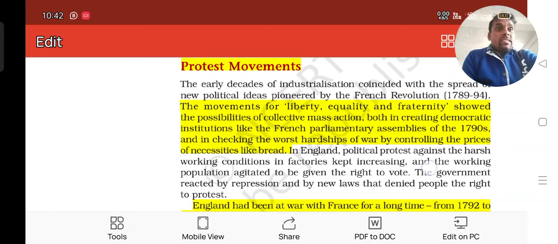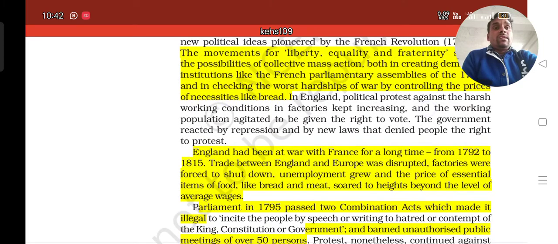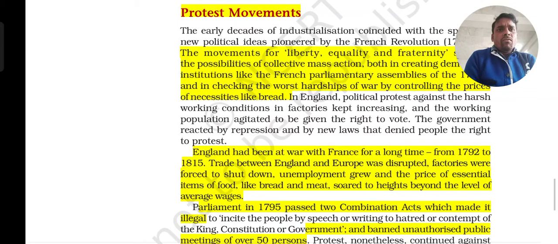And in the same period, from 1792 to 1815, there was a long war between England and France. So the trade between England and Europe was totally disturbed because of this war between England and France, the price of bread increased, unemployment took place, and many industries and factories were shut down.